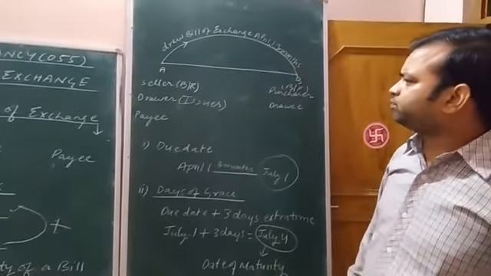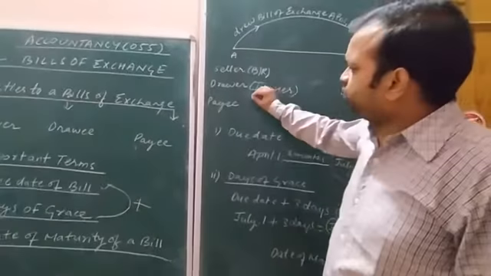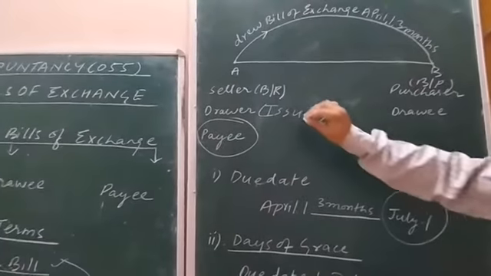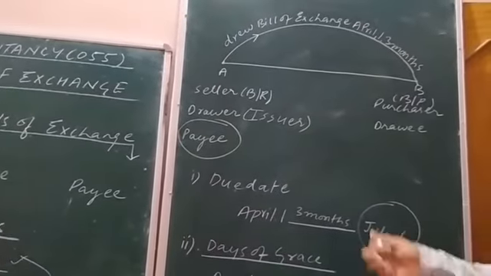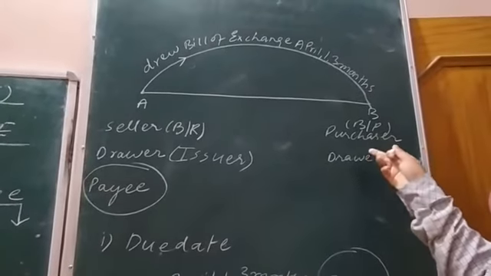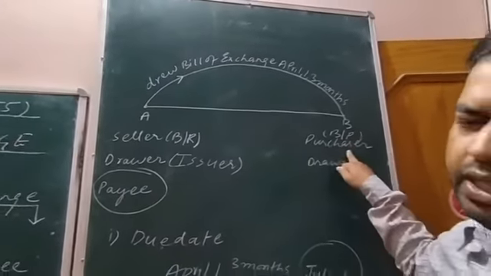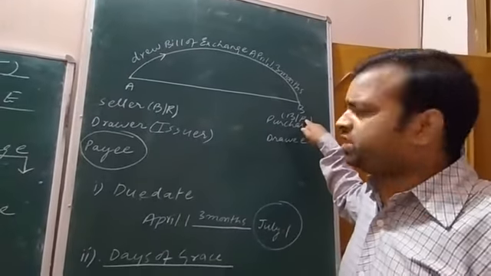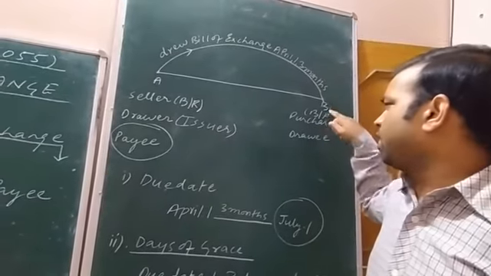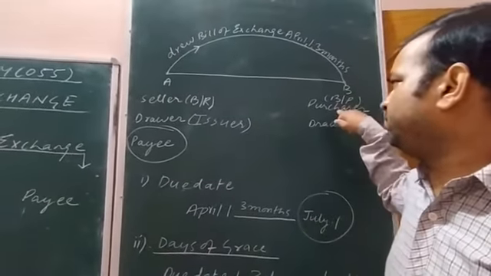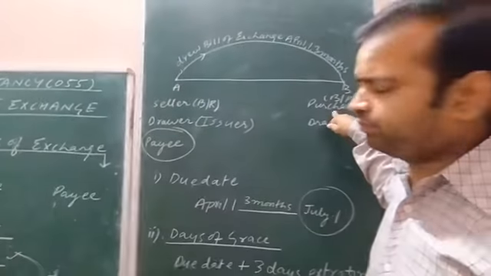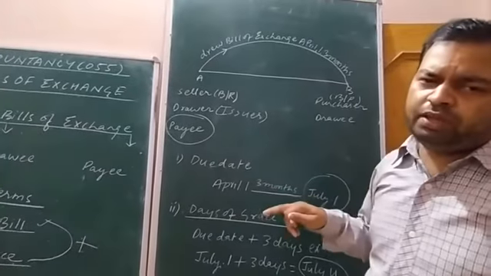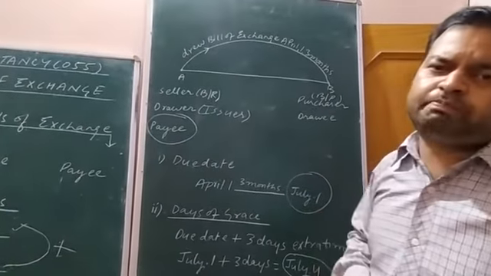Okay, right. One more term is left to be explained to you, payee. Payee is that person to whom the bill's payment will be made by the purchaser of the goods. On the due date or say date of maturity, the purchaser has to make payment of the bill, because this bill is known as bill payable for the purchaser of the goods. Now on the date of maturity or say on due date, to whomsoever the purchaser will make the payment of the bill, that person will be known as payee.